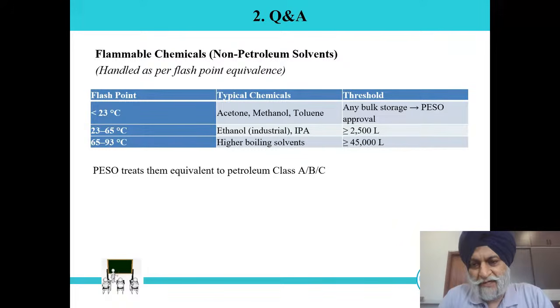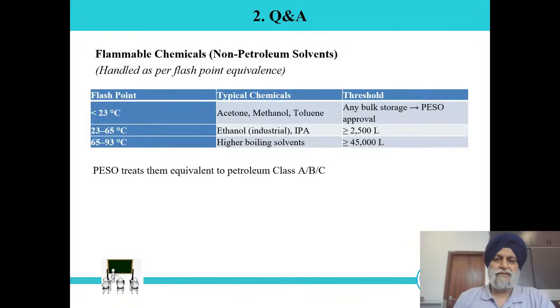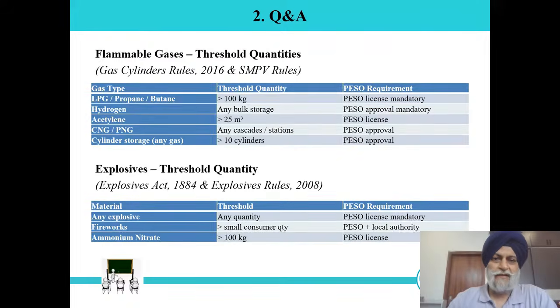For Class A it may be 1 kg, 10 kg, 100 kg. For Class B, same as the petroleum solvent, if the vessel capacity is more than 2500 liters, a license is required. For Class C, if capacity is more than 45,000 liters, then a license is required. So PESO treats them as equivalent to petroleum Class A, B and C. There is no difference between petroleum and non-petroleum solvents with reference to license requirement and ABC classification.